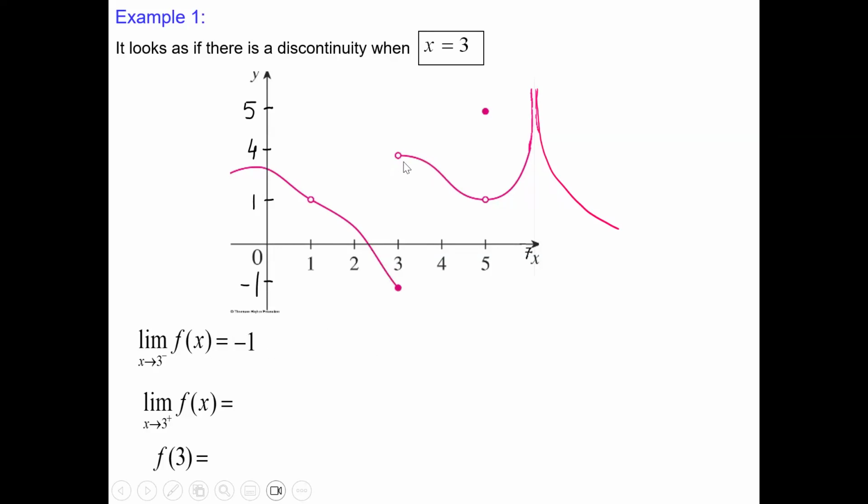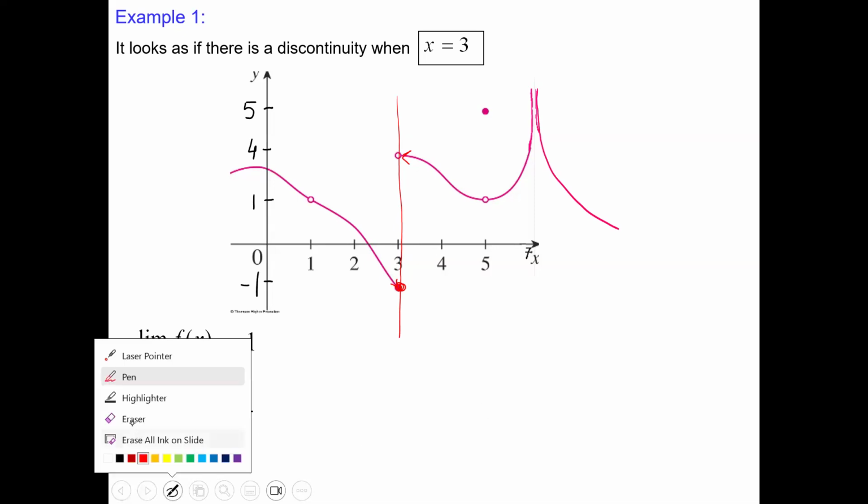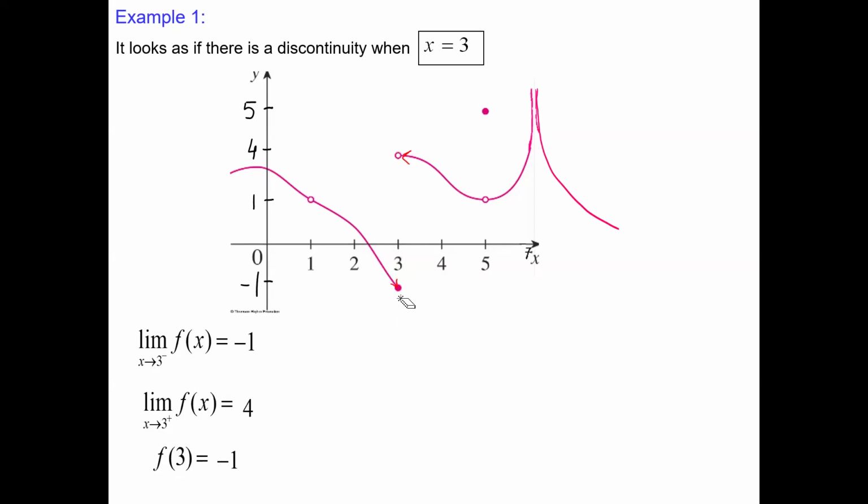On the right-hand side, as x approaches 3 from the right, the function is approaching 4. We can see this 4 on the right and -1 on the left. And the value, when I draw a vertical line, is intersecting here. That means the value is -1.